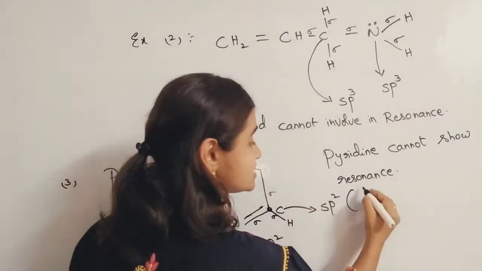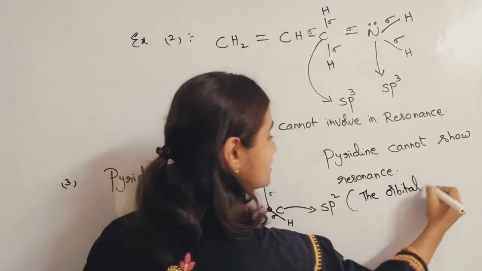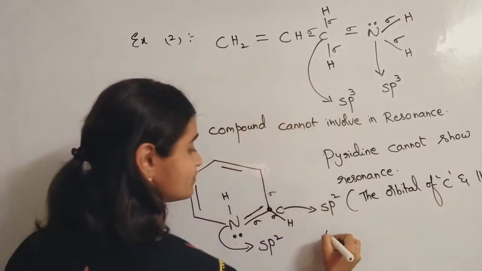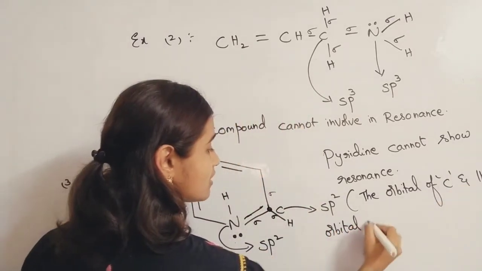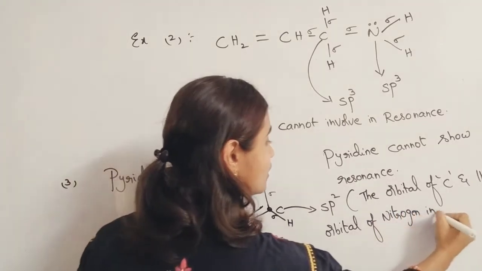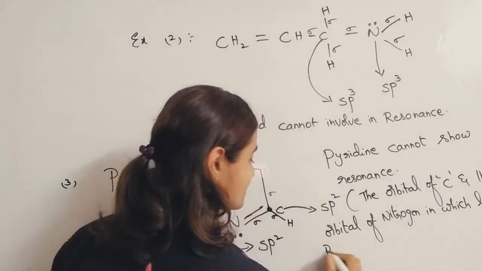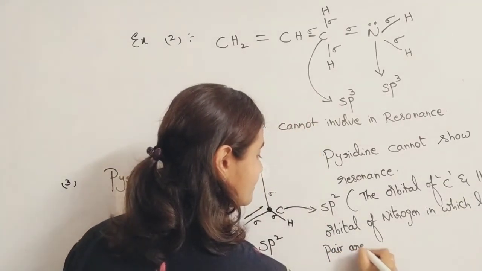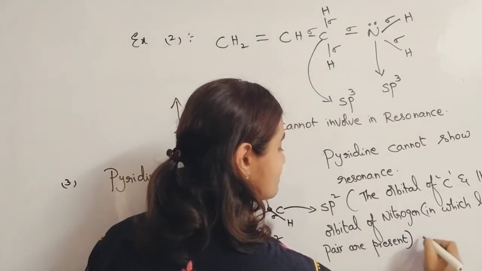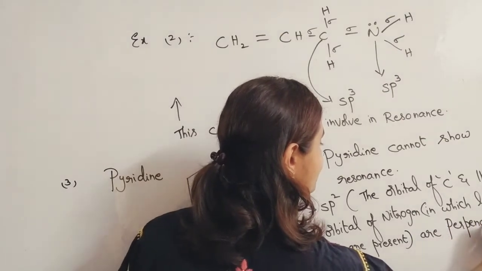Why it cannot show resonance means the orbital of carbon and the orbital of nitrogen in which the lone pair of electrons is present, these two are perpendicular to each other.